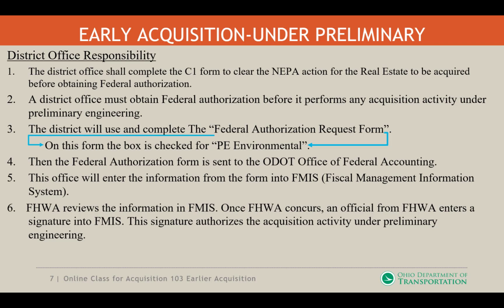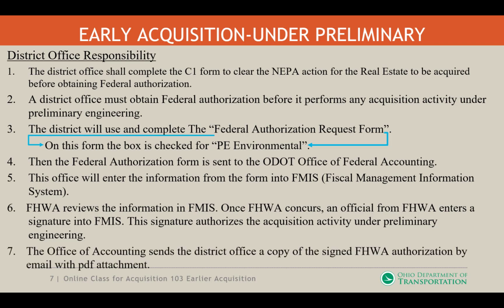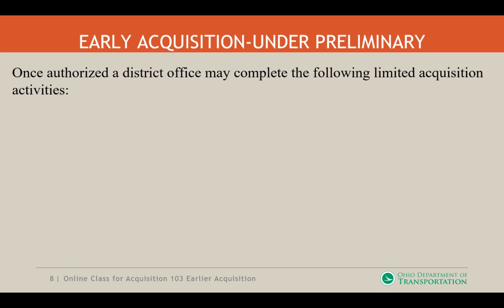This signature authorizes the acquisition activity under preliminary engineering. Finally, the Office of Accounting sends the district office a copy of the signed FHWA authorization by email with a PDF attachment.